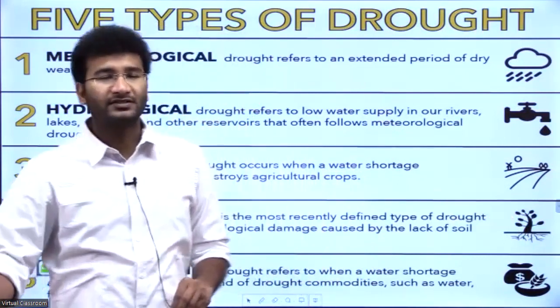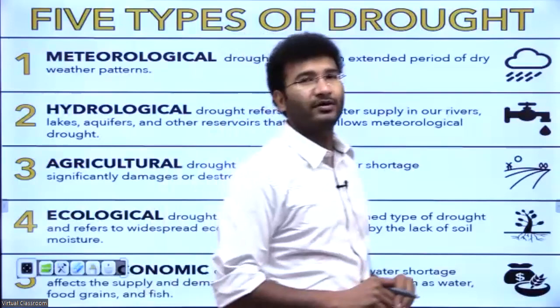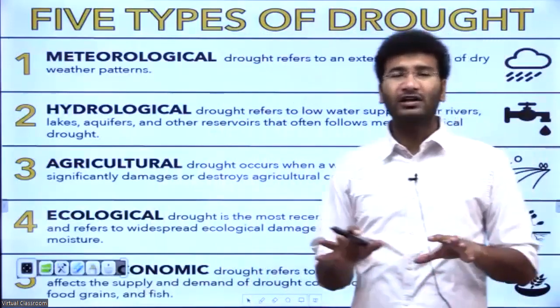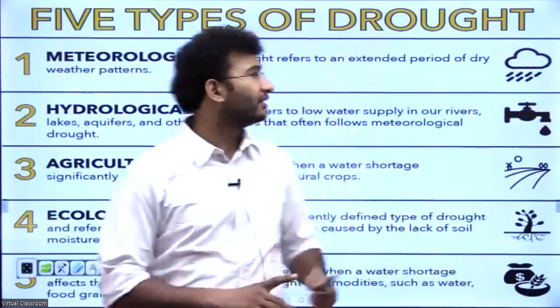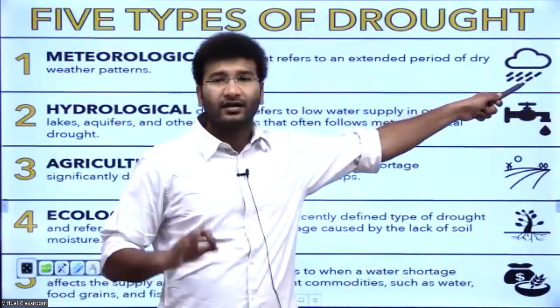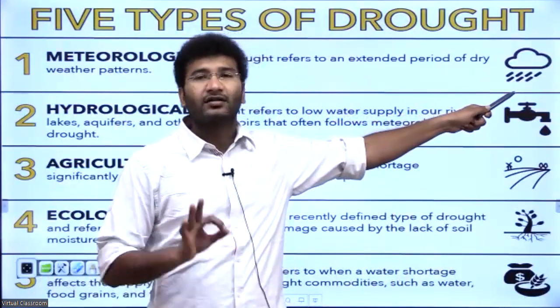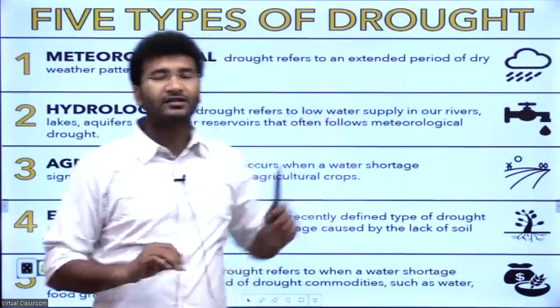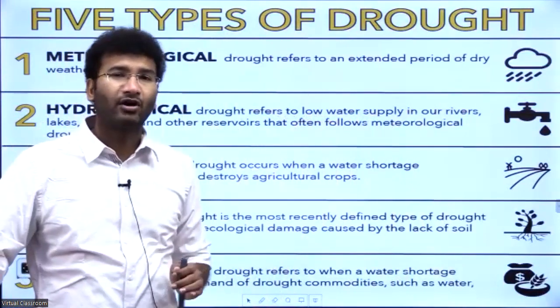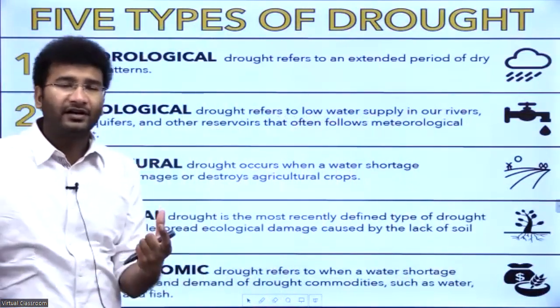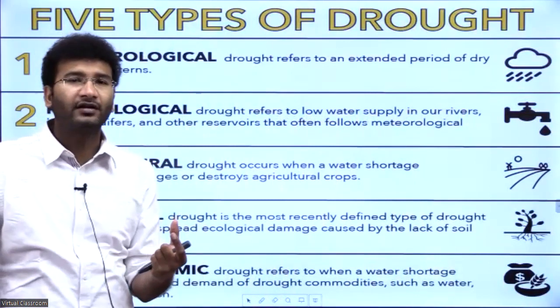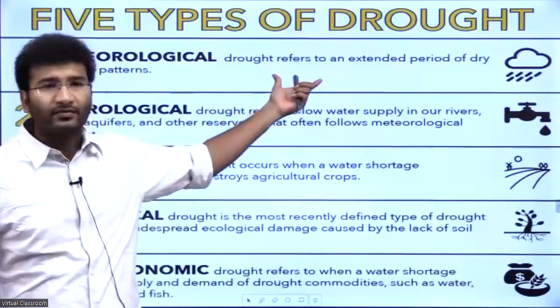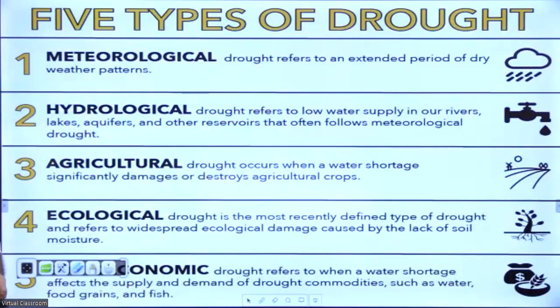For example, the first type of drought is meteorological drought. In the meteorological drought, it is purely related with the rainfall. See here, if rainfall is less, then it is considered to be a meteorological drought. And in this meteorological drought, a certain time period will be taken in, and in that time period, it will be considered for the drought. That is called meteorological drought.